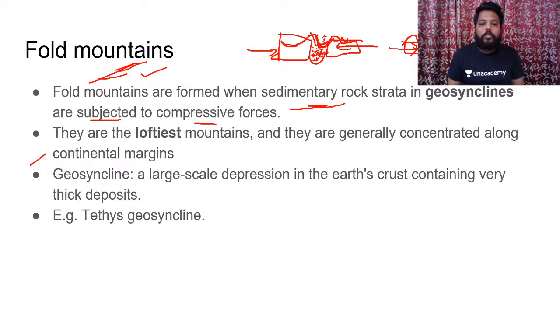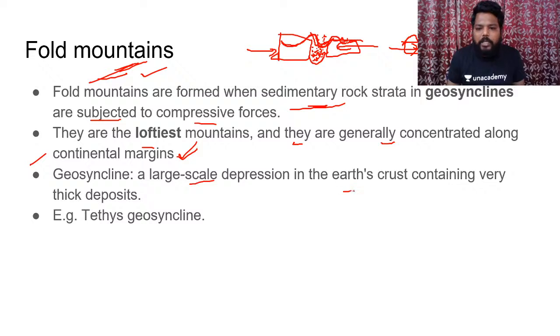Here, if you see, the fold mountains are the loftiest mountains, and they are generally concentrated along the continental margins. And why are they generally concentrated on the continental margins? The reason behind it is, in the collision zone of subduction, or the collision zone where compressional forces would be maximum, there only we would be having formation of the mountain ranges. Clear?